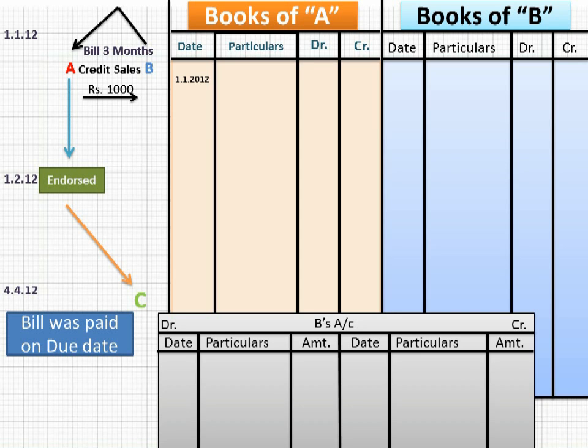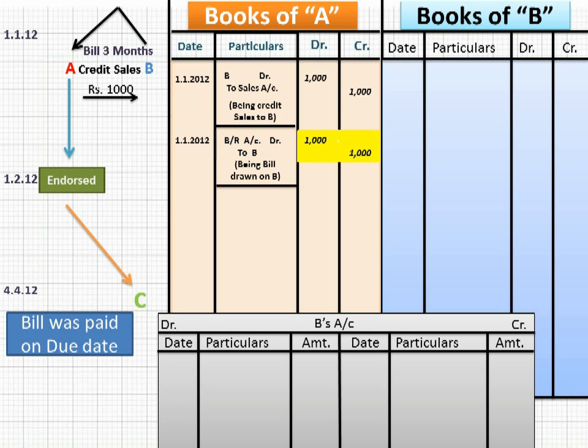Number 1, on 1st January 2012, you sold the goods to B. So what will be your journal entry? B to sales ₹1,000. These are the credit sales. B debit means debit the receiver. To sales means credit what goes out. Then on the same date, the bill was drawn on B. So what will be the journal entry? BR account debit to B, ₹1,000.